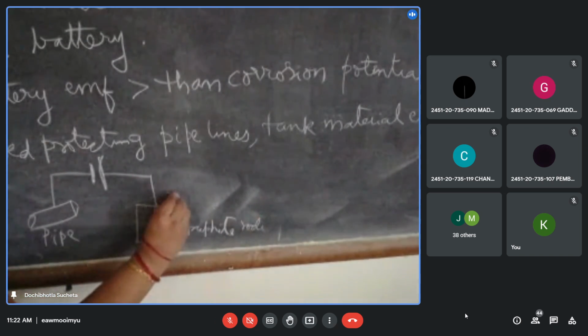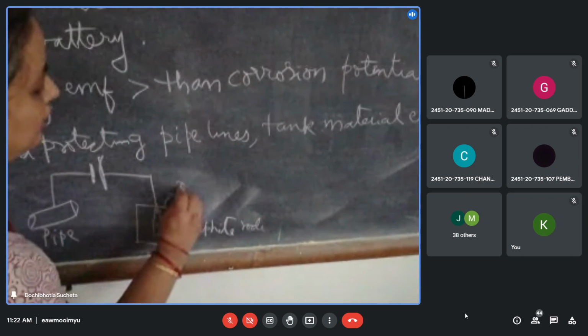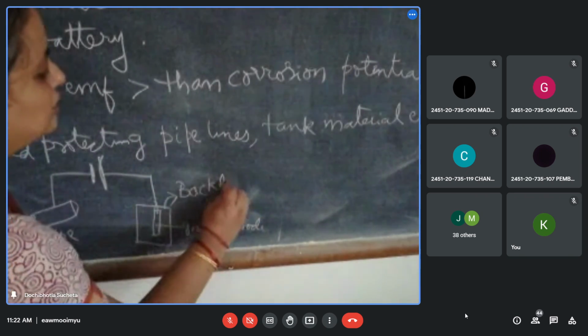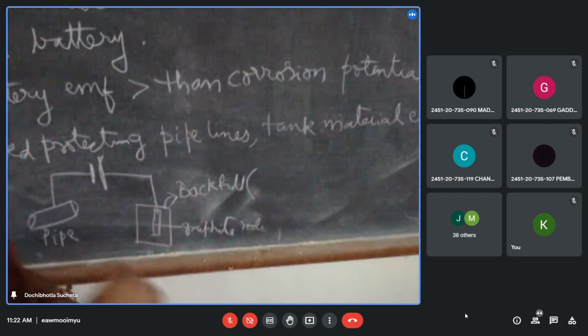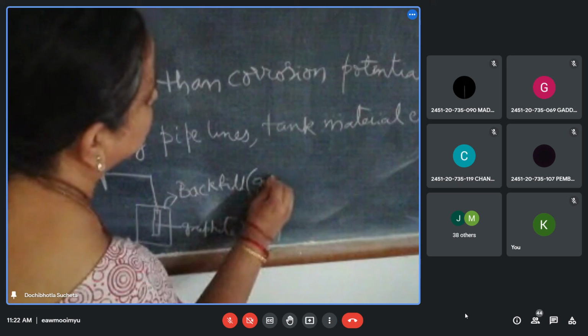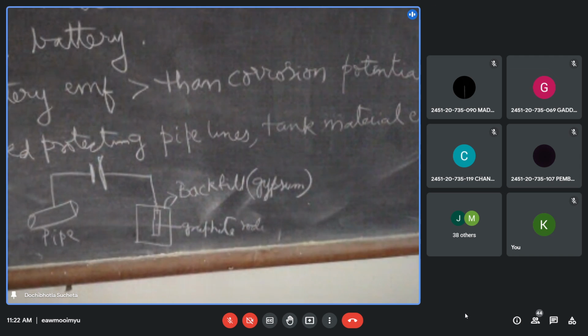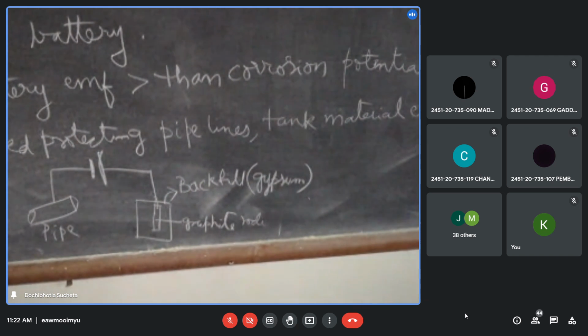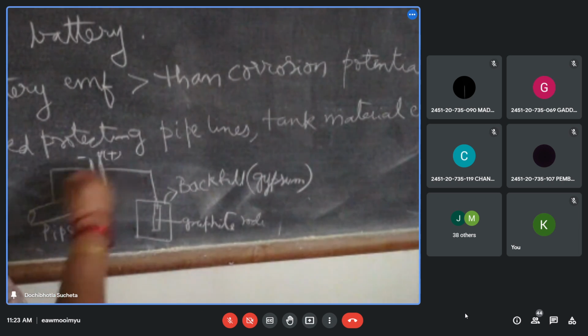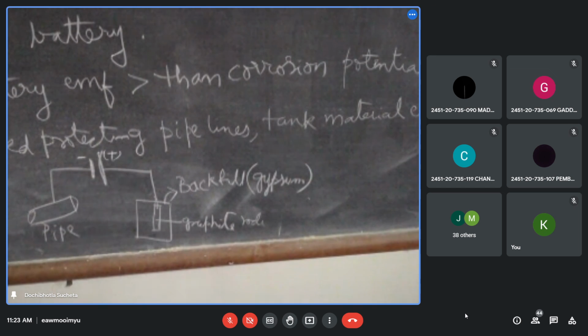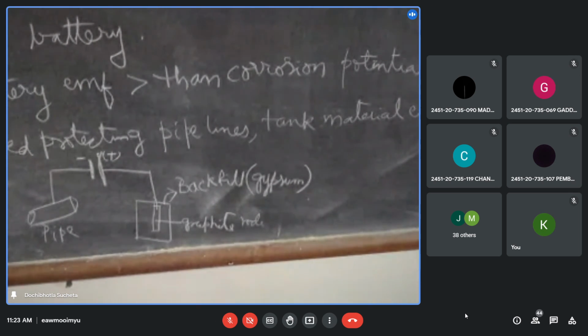And this is the backfill and a box, which is made up of generally non-conducting materials like gypsum. Okay, this is cathode and this is anode. That's the discussion about the impressed current cathodic protection.